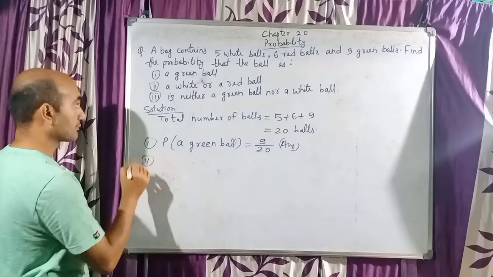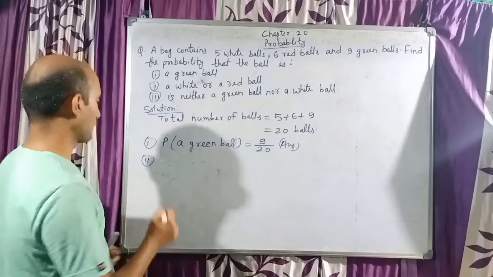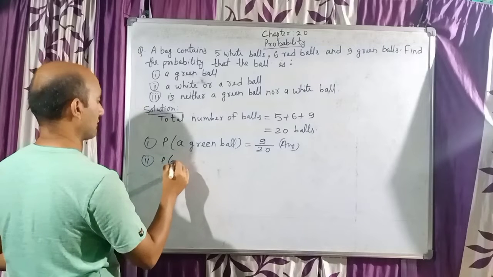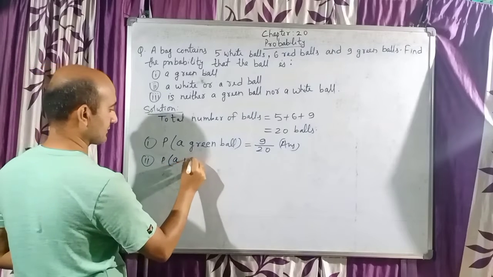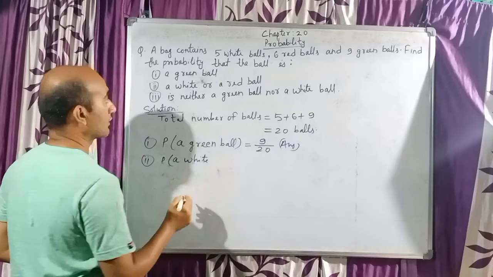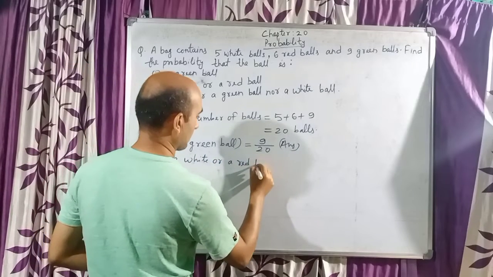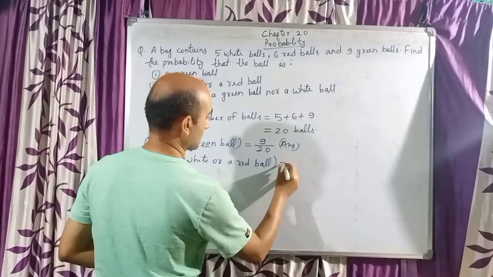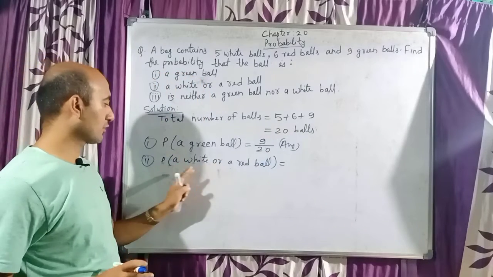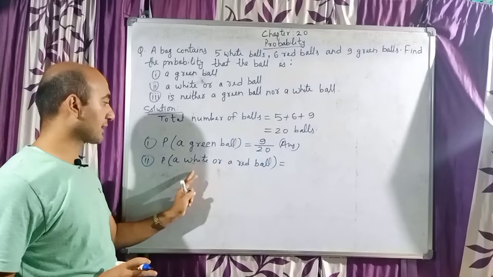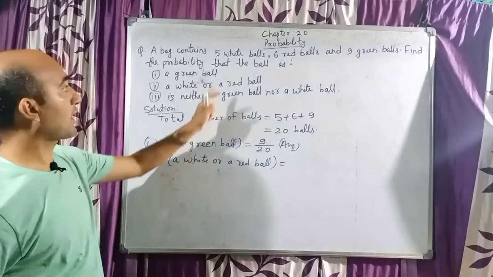Number 2, probability of a white or a red ball. So we'll write probability of a white or a red ball. So children, when such a question comes, either or, like the word or, that means you have to take both the balls. You have to take white as well as red. So take white and red ball.